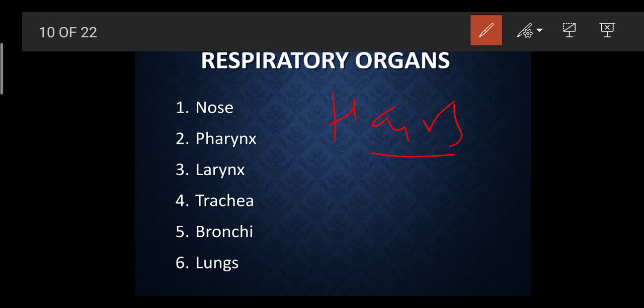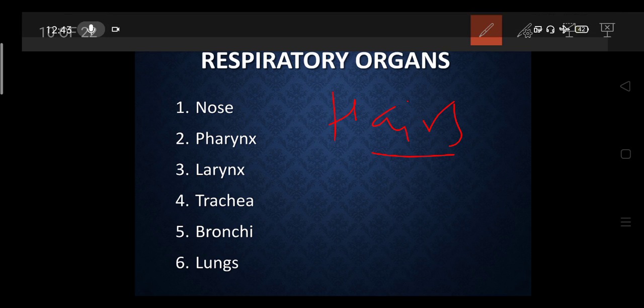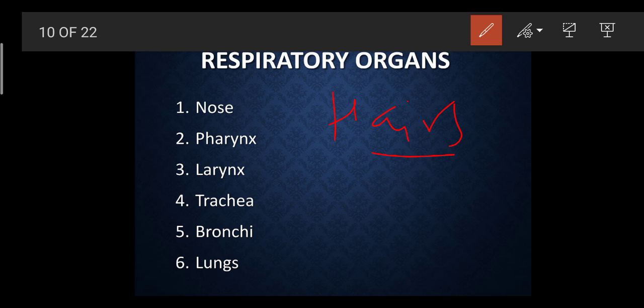Nose hairs. We know very well that bacteria, or small microorganisms, are present in the atmosphere, in the food, air, water, each and everywhere, right? So there would be a lot of bacteria. Whenever we inhale air, at the same time that bacteria also moves inside the body through the nose. So it can cause damage to our body. That is why there are some hairs.